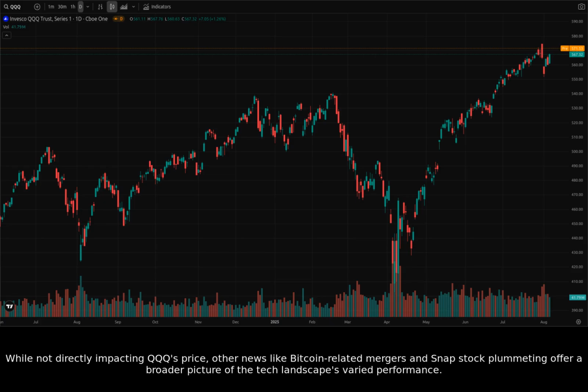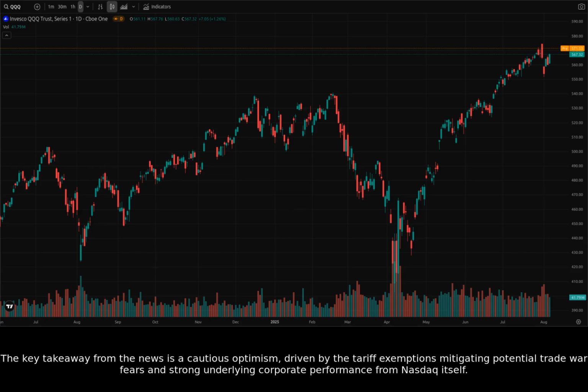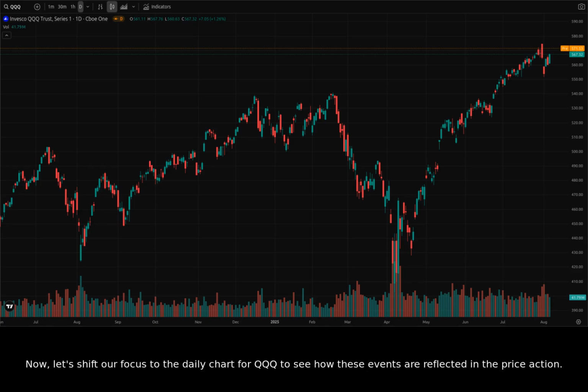While not directly impacting QQQ's price, other news like Bitcoin-related mergers and Snap stock plummeting offer a broader picture of the tech landscape's varied performance. The key takeaway from the news is a cautious optimism, driven by the tariff exemptions mitigating potential trade war fears and strong underlying corporate performance from Nasdaq itself. Now, let's shift our focus to the daily chart for QQQ to see how these events are reflected in the